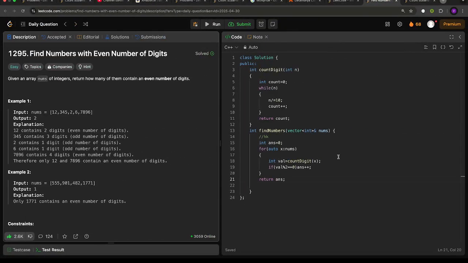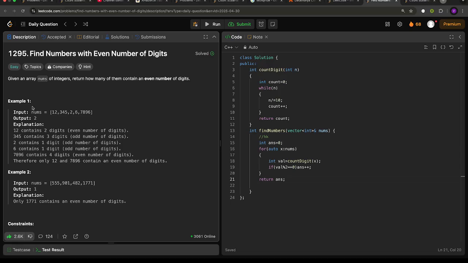Hello everyone. Today we are going to solve LeetCode Daily Challenge. The question name is find numbers with even number of digits. So over here we are given one array of nums consisting of integers only, and our task is to return the number of values where the total count of digits is even.